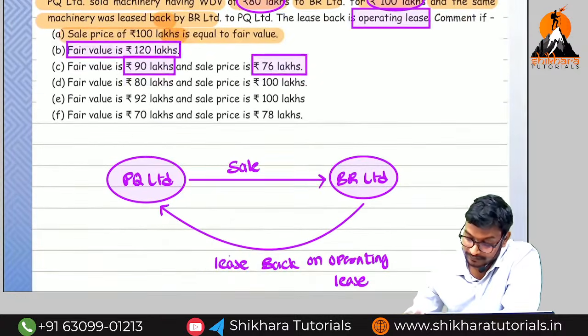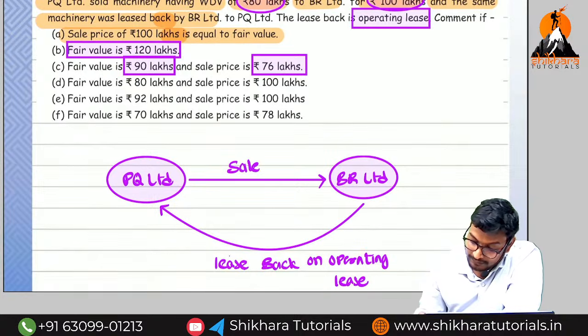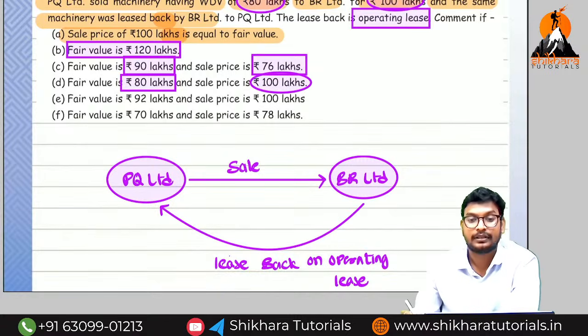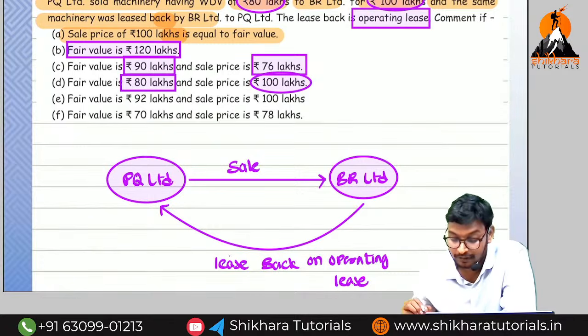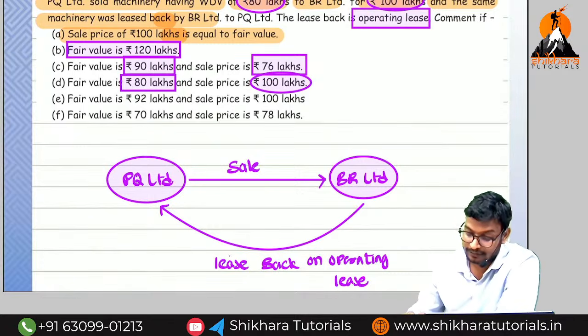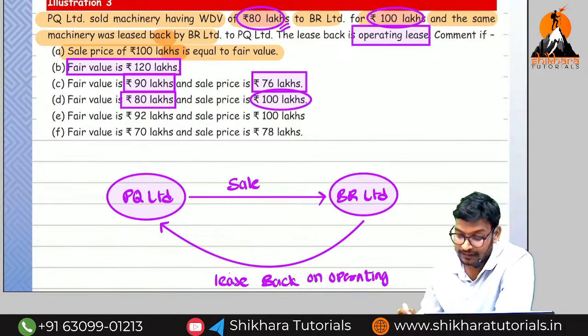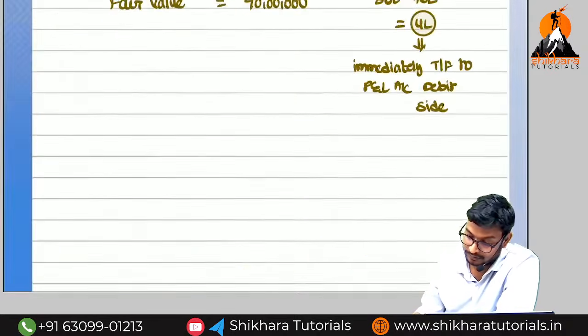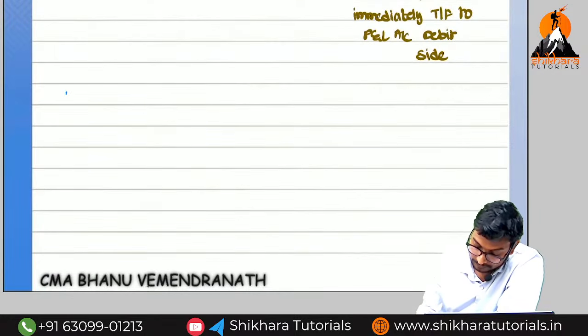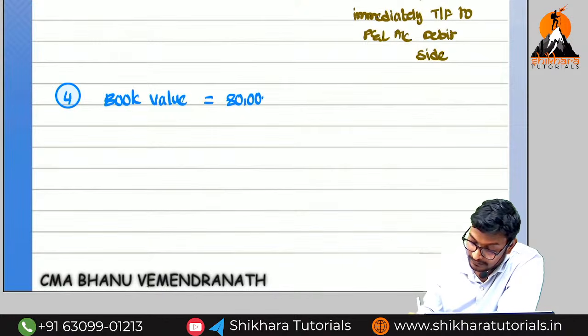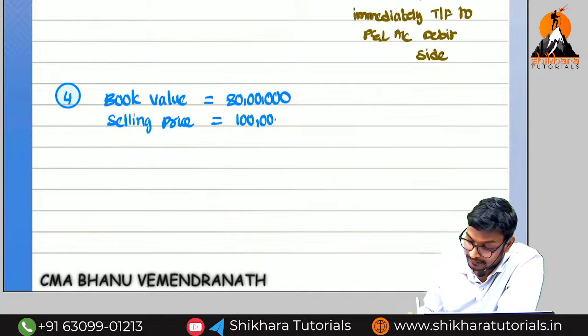When coming to the fourth case, what is the fourth case? Fair value is equal to how much? 80 lakhs. Selling price is equal to how much? 100 lakhs. So is it more than fair value or less than fair value? More than fair value. Okay? No, I need to discuss this one. Book value is also 80 lakhs. So coming to the fourth one, book value is equal to 80 lakhs. Selling price is equal to 100 lakhs.